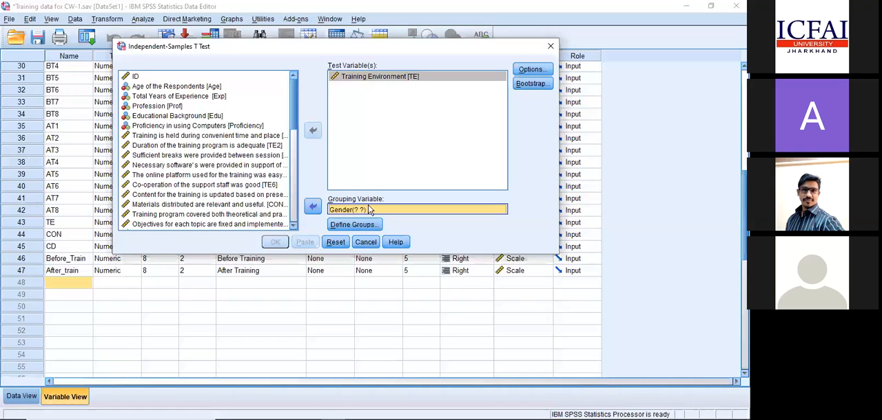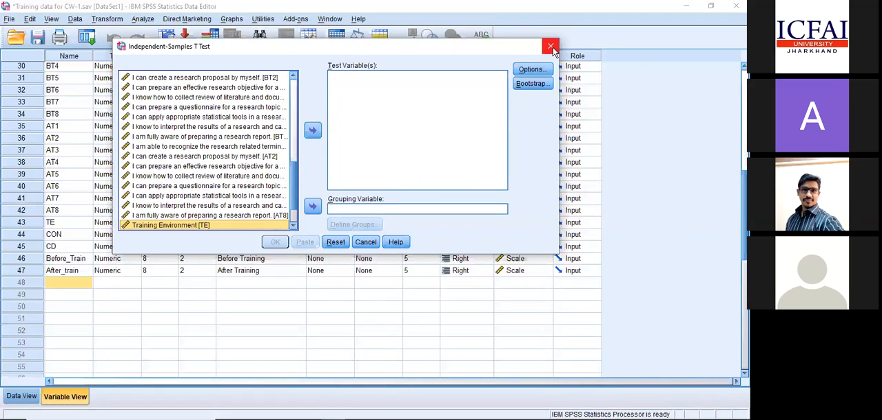Now it is asking me with a question mark: gender, how are you coded? It is asking me to give the code. So I'll click on define groups. I'll repeat the step. I've taken my dependent variable. I'm just going once again. I go to analyze.